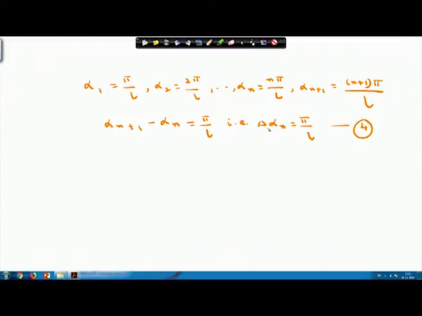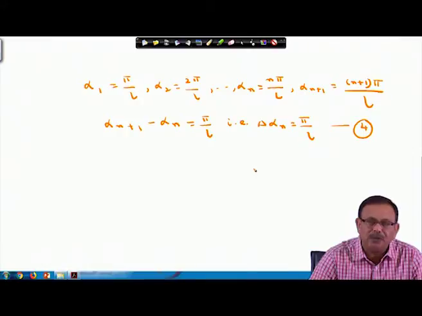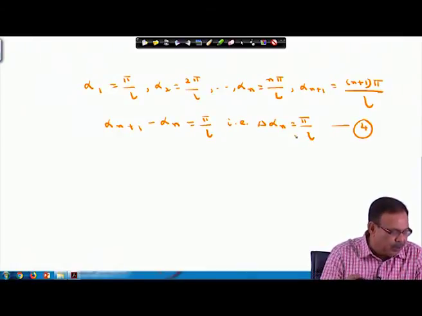So, using these notations, alpha 1 equals pi by L, alpha 2 equals 2 pi by L, like this alpha n equals n pi by L, and alpha n plus 1 equals (n plus 1) pi by L. You can say alpha n plus 1 minus alpha n, which is nothing but the delta increment, which I am writing as del alpha n, equals pi by L. Now, substitute this value from 4 into equation 3.